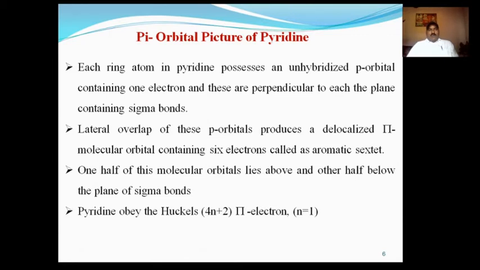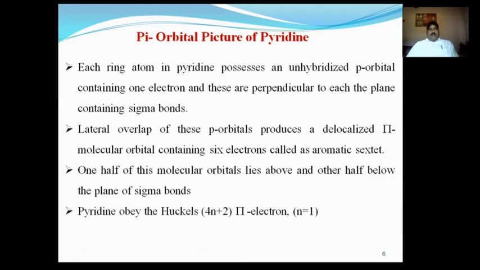Now one half of this delocalized orbital lies above the plane, and the other half below the sigma plane or sigma bonds. This is a sandwich-like structure.